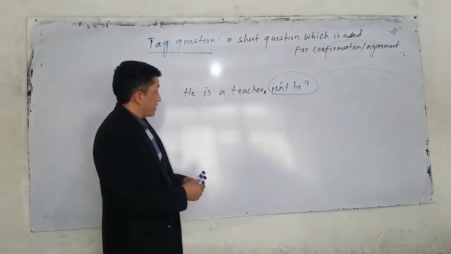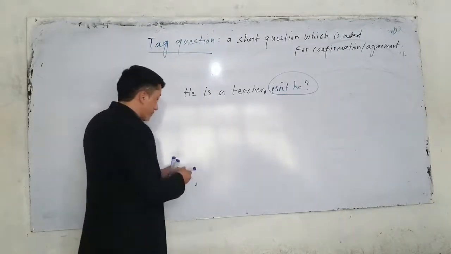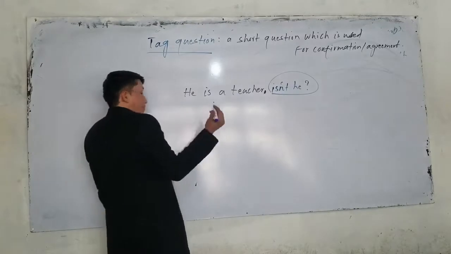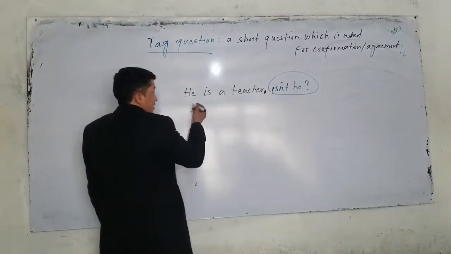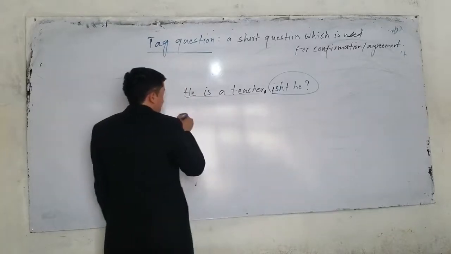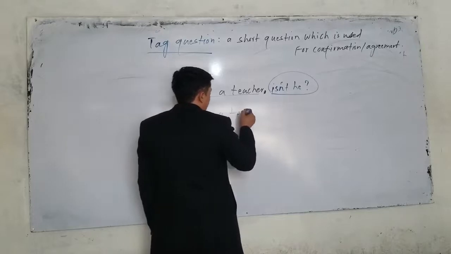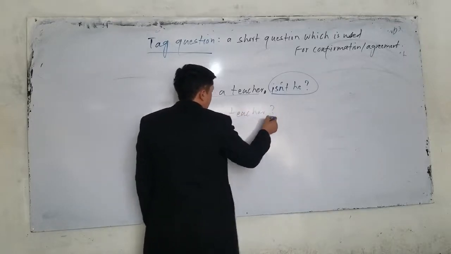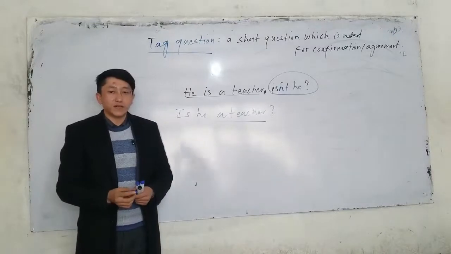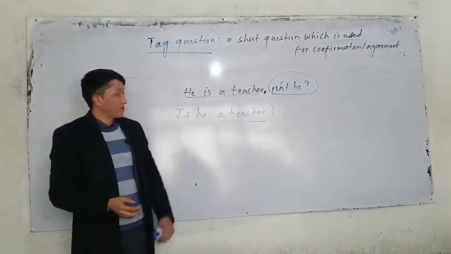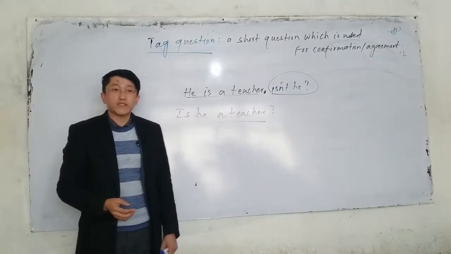Now, remember, guys, it is used after a statement. He is a teacher, isn't he? Now this is a statement. But if I say, is he a teacher? Does it have any tag question?